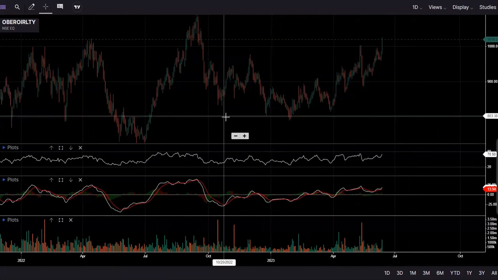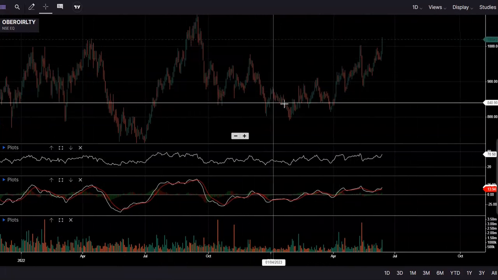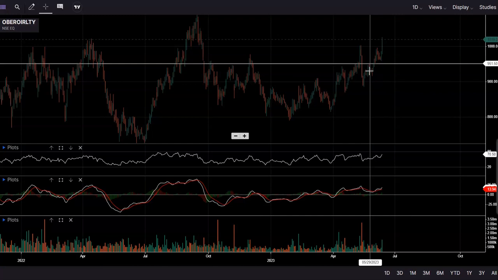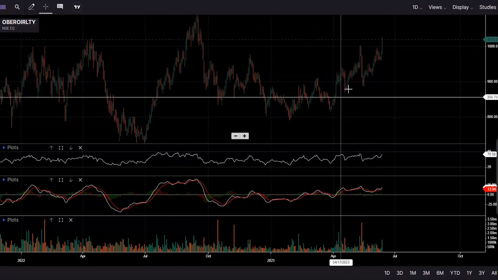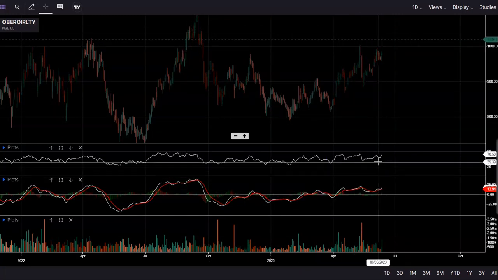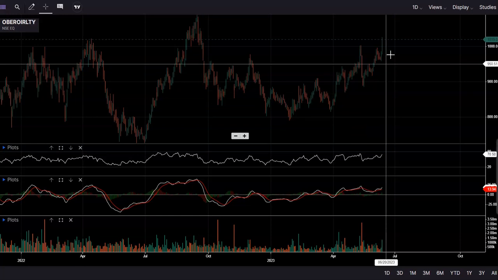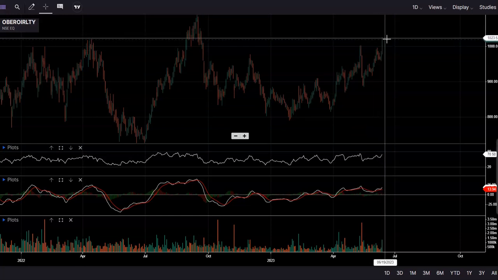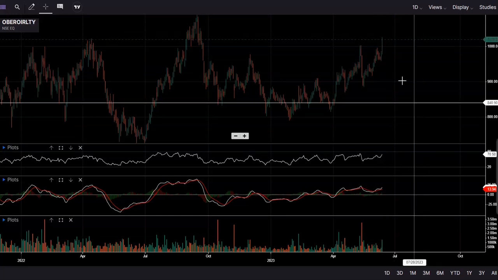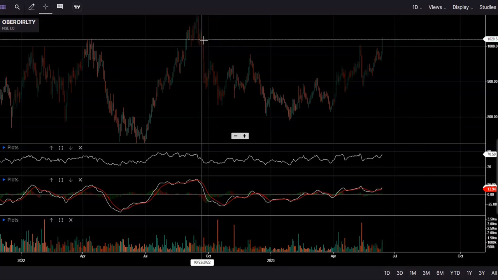Now moving quickly on to the chart of Oberoi Realty, we find that it is currently moving in this pattern. It is forming a cup-shaped pattern here, a cup and handle pattern. The RSI suggests that the stock is extremely bullish, and it can surpass this level. It has already broken this level of around 1119.